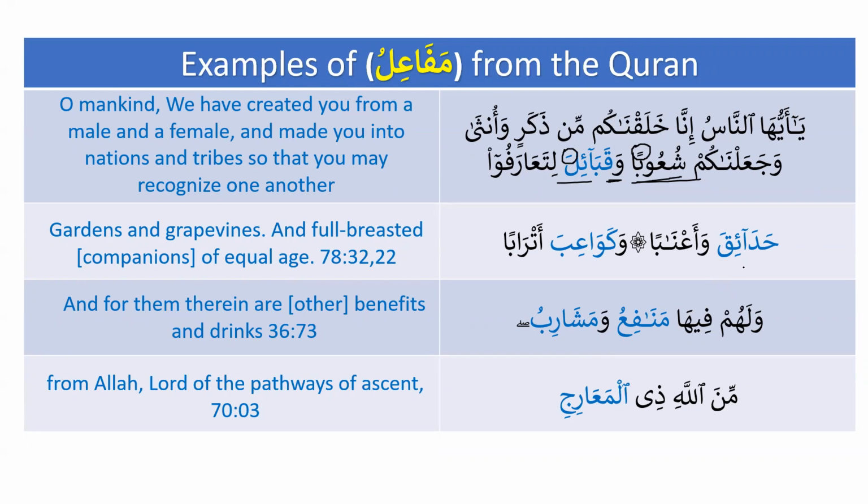Similarly, we have in the Quran, حدائق وأعنابا وكواعب أترابا. So حدائق, وأعنابا. So it's not حدائقا وأعنابا, it is حدائق وأعنابا, because حدائق is on the pattern of مفاعل. That's why it does not accept tanween. Similarly, كواعب, it's on the pattern of mafa'il, so that's why we have وكواعب أترابا.